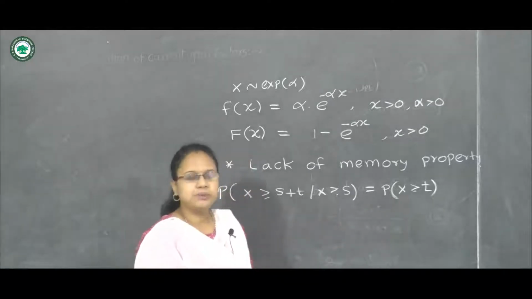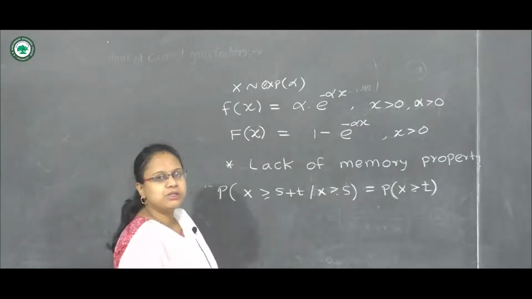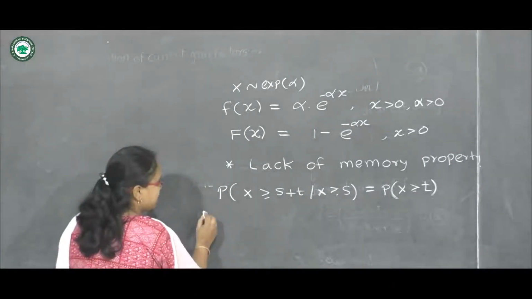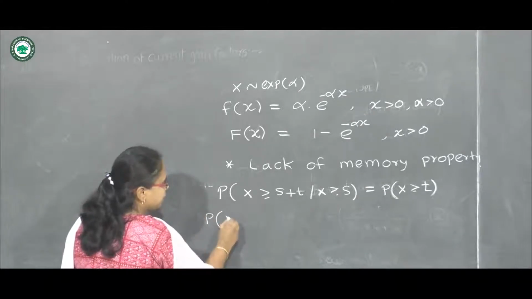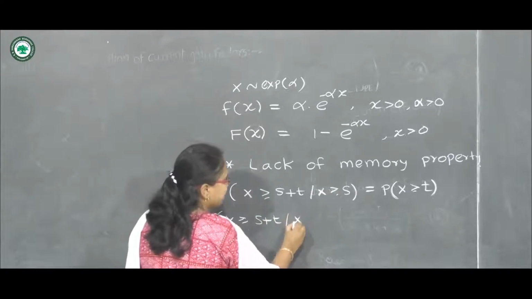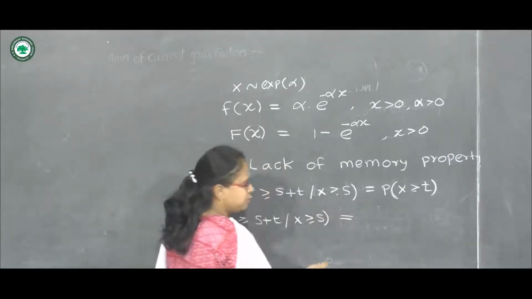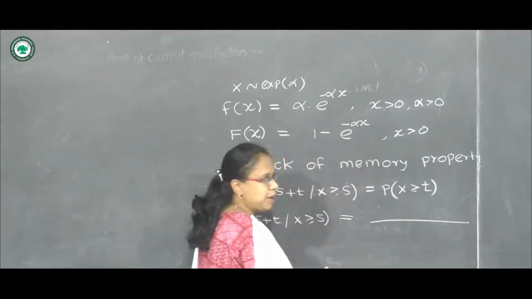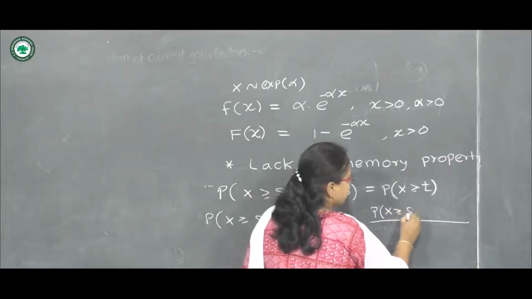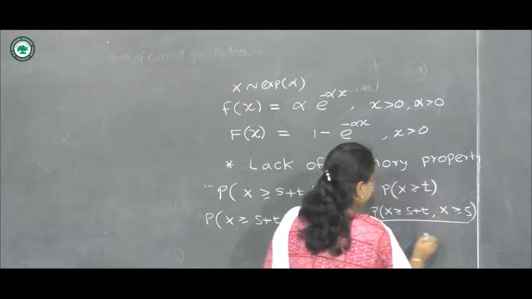So let us see its proof. Here we will use the distribution function and also the reliability function. Let us take the LHS. Probability of x greater than or equal to s plus t, given that x is greater than or equal to s. We can solve this by using conditional probability. So probability of x greater than s plus t and x greater than s.